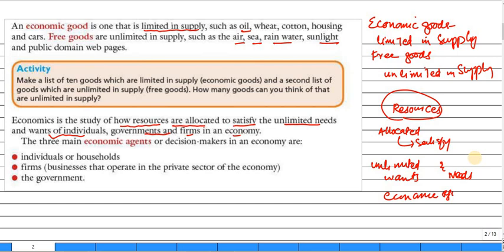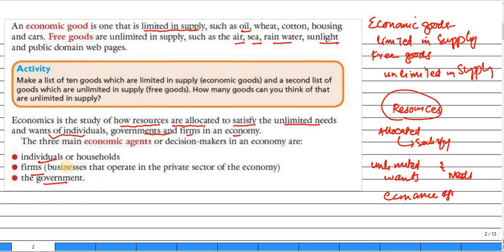So economics is the study of how resources, which we know are limited in supply, should be allocated to satisfy the unlimited needs and wants of economic agents. We have three economic agents. The first one is the individual, then firms, and the government. Okay, these are the economic agents.